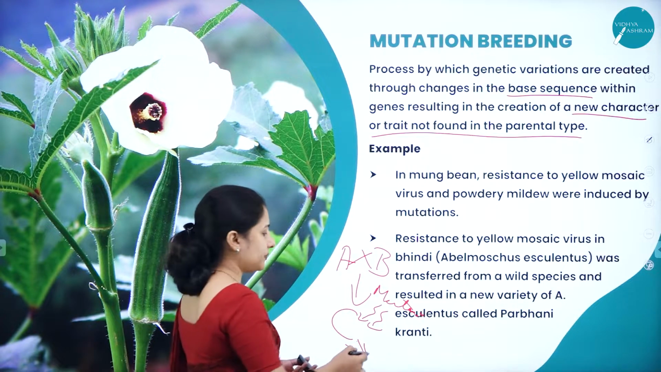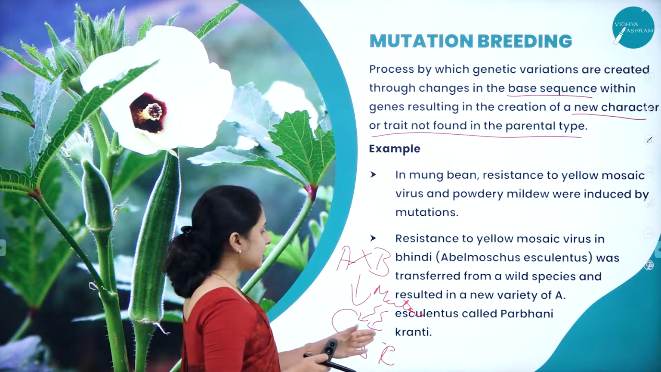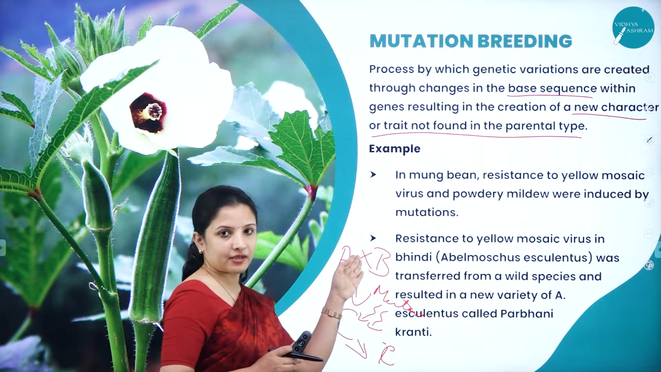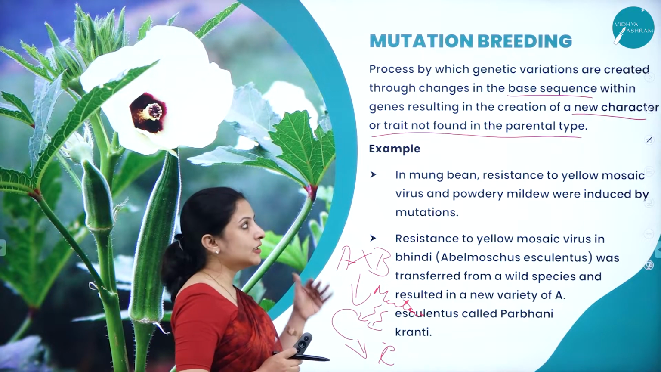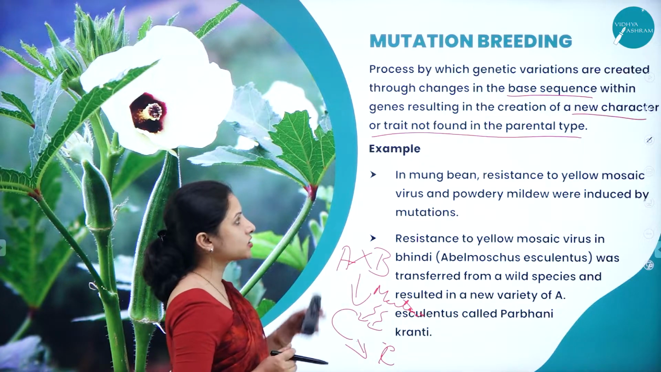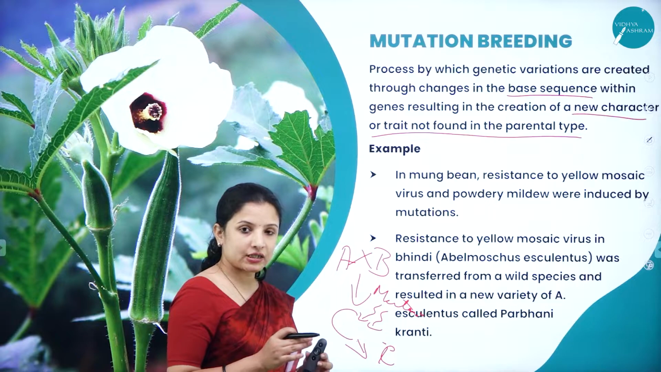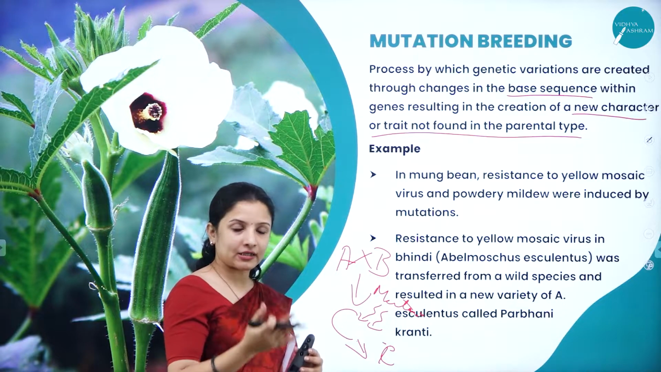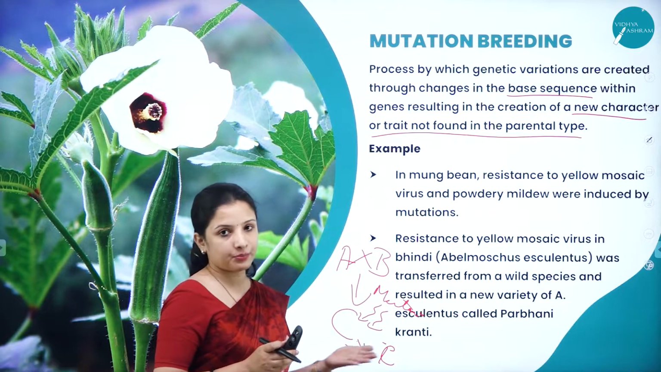Now when a mutation is brought about, the seeds that are formed by this particular plant will not have the qualities of the parents. Why? Because the gene has been altered because of mutation, right? So that is why mutation breeding is a process in which genetic variations are created in the plant. What kind of genetic variations? Those characters are brought into that particular plant which do not resemble those of the parents.